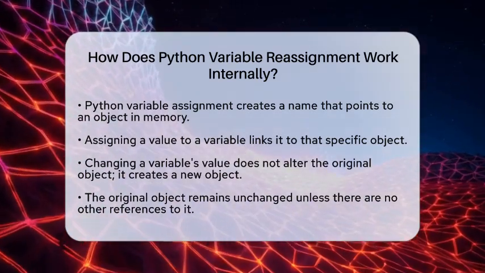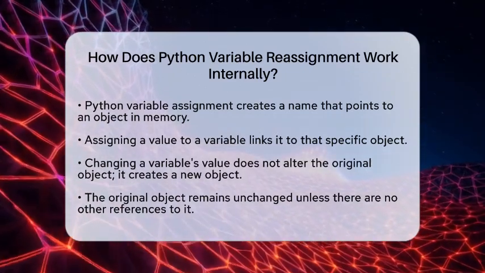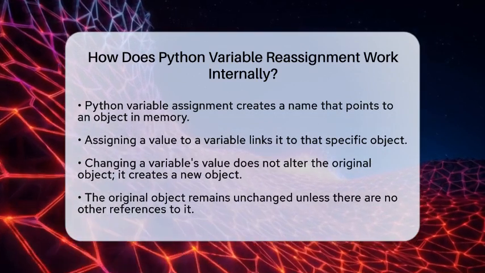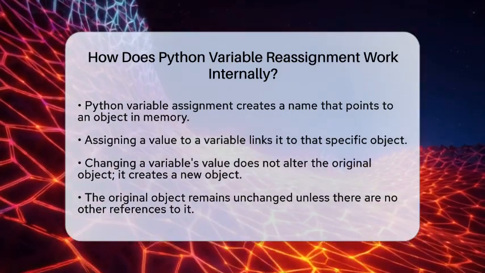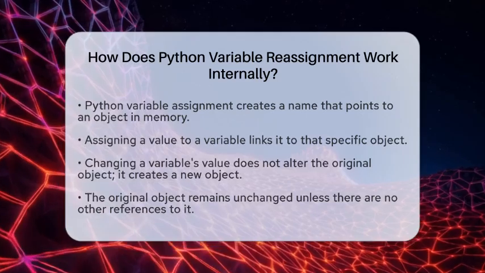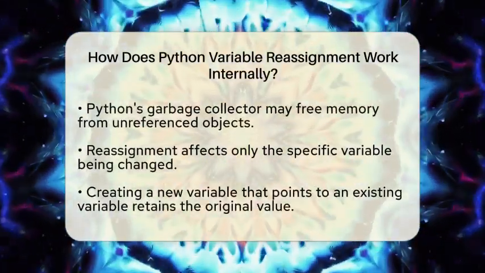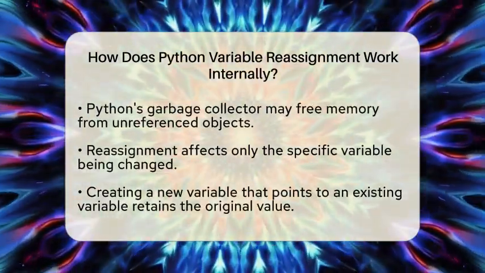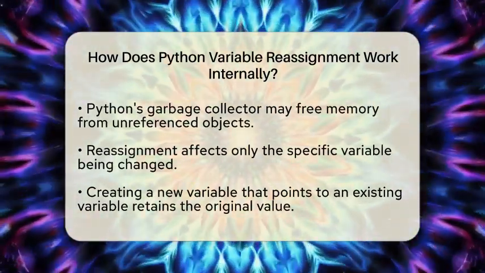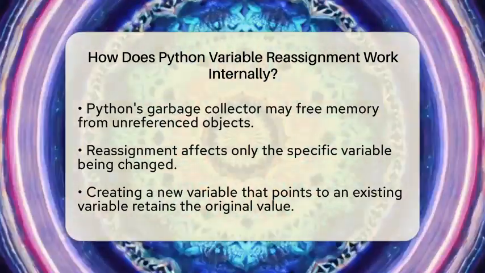Now, when you decide to change the value of x to 10, Python does not change the original object that holds 5. Instead, it creates a new object for 10 and updates the reference of x to point to this new object. The original object, which is 5, remains unchanged unless there are no other references to it. In that case, Python's garbage collector may clean it up to free memory.